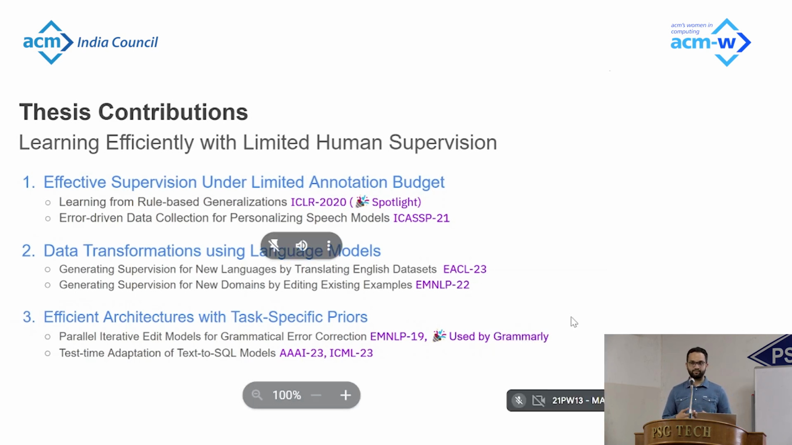So we consider three main directions. One is how can we collect more effective supervision under limited data annotation budgets. The second is how can we generate high quality synthetic data. Again, a very recent and very hot topic.